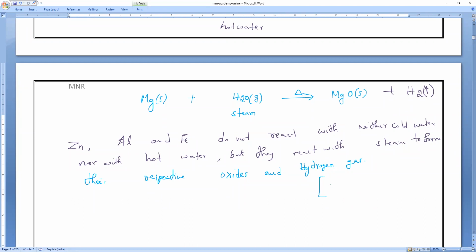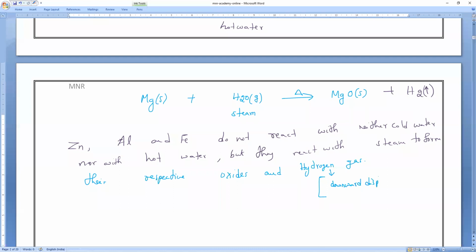Now, to test whether hydrogen is releasing or not, we will use a method called the inverted water displacement tube. That is called the upside down water displacement method. Downward displacement of water, you can write it.